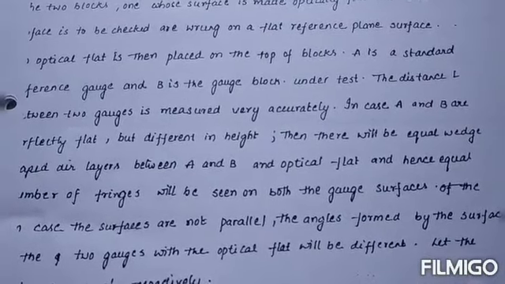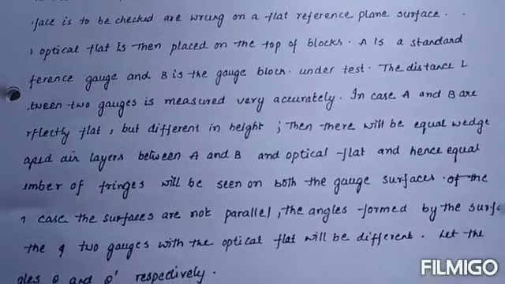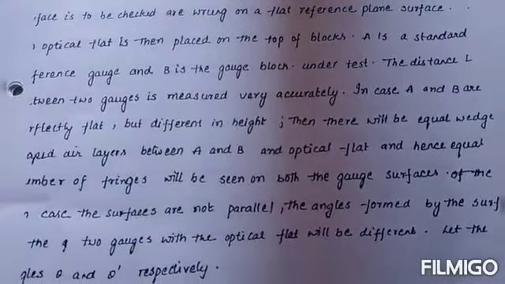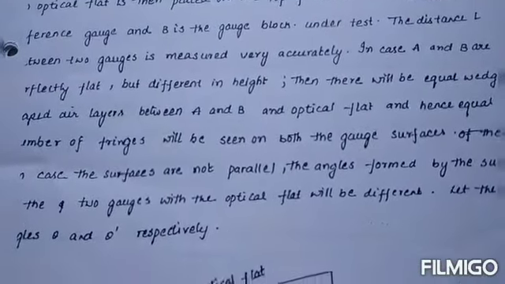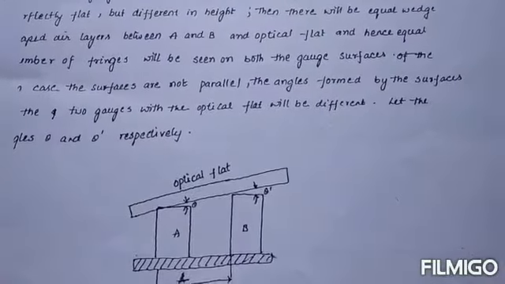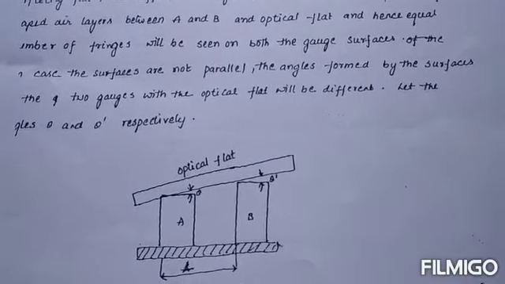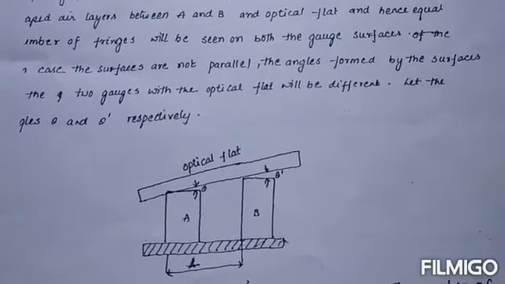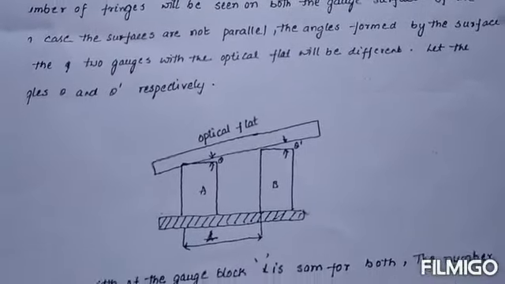In case A and B are perfectly flat but different in height, then there will be equal wedge-shaped air layers between A and B on the optical flats, and hence an equal number of fringes will be seen on both gauge surfaces. And also if these surfaces are not parallel, the angle formed by the surfaces of the two gauges with the optical flat will be different. Let the angles be theta and theta dash respectively.